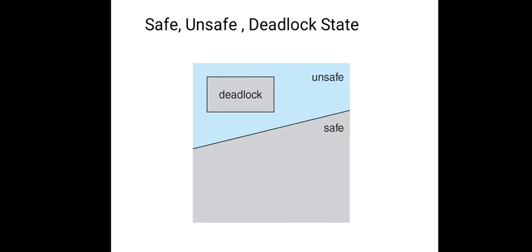As long as the state is safe, the operating system can avoid unsafe or deadlock states. In an unsafe state, the operating system cannot prevent a process from requesting resources such that deadlock occurs. The behavior of the processes controls the unsafe states. This is the idea of the safe, unsafe and deadlock states.